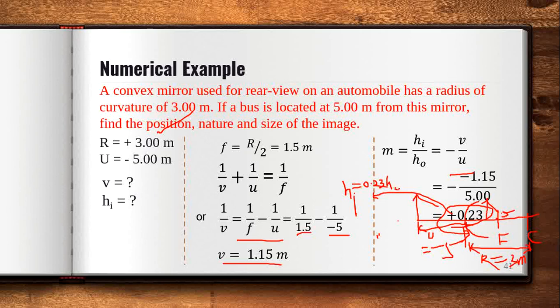So the size of the image is 0.23 times the object, sorry, the image is 0.23 times the object.